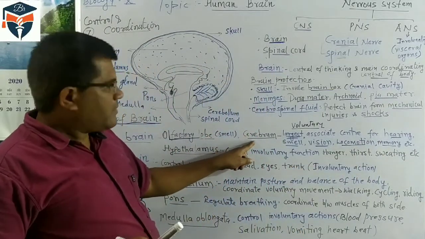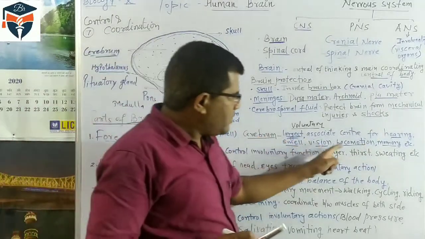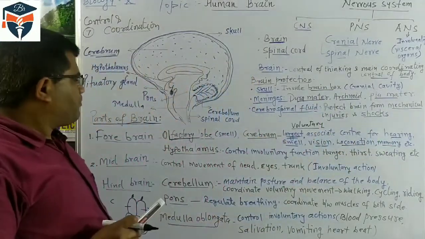What are the functions of the cerebrum? The cerebrum is a center for hearing, smell, vision, locomotion, and memory.